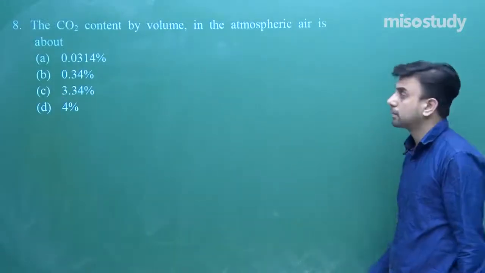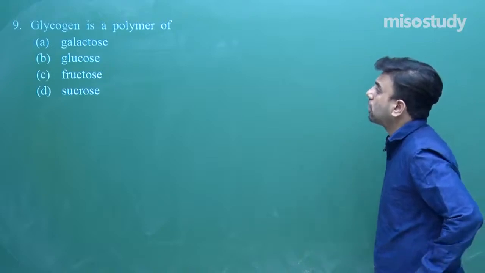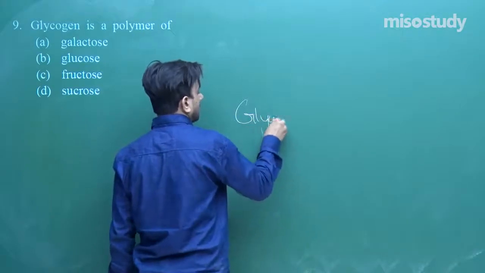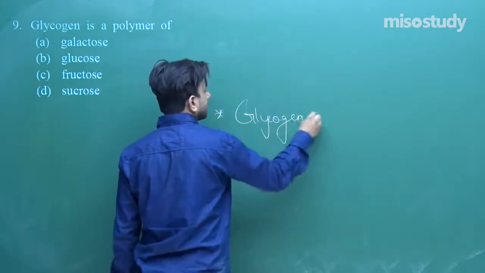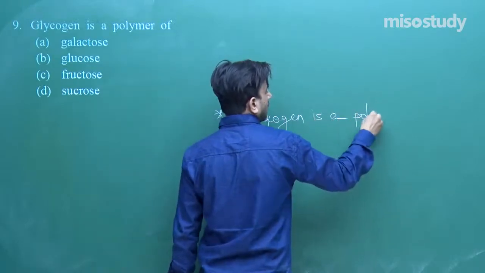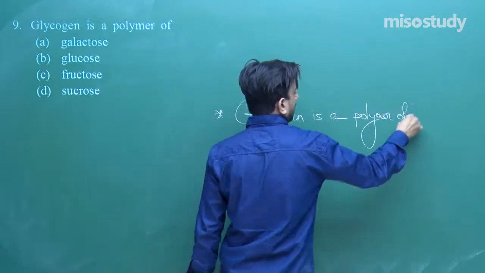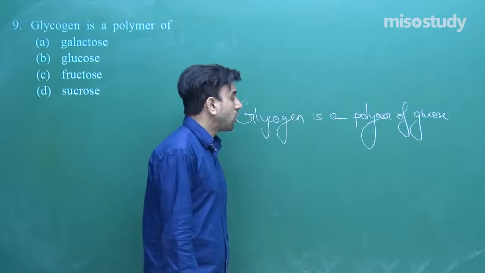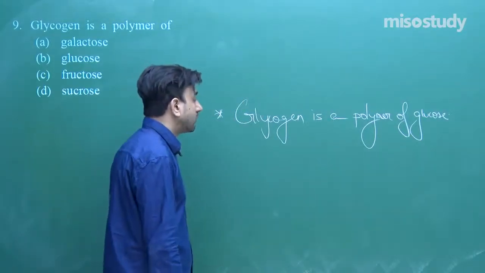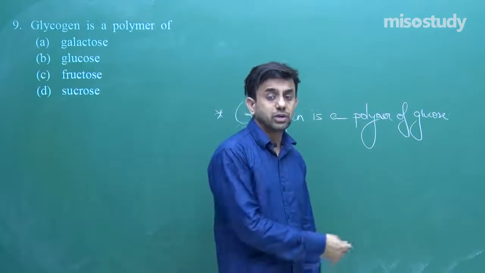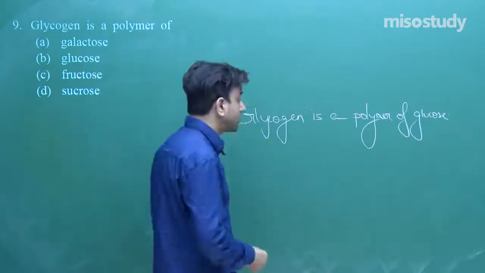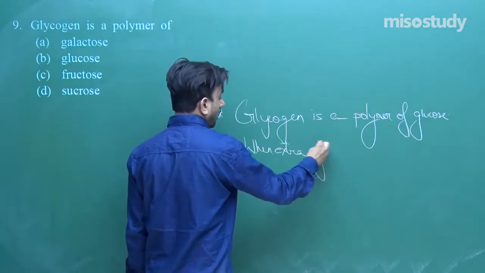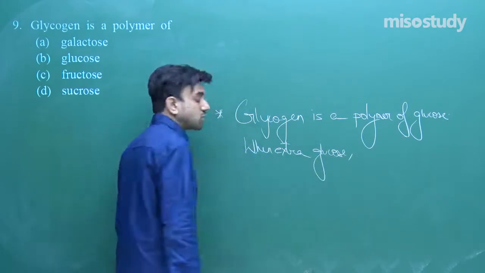Let's talk about the next question. Glycogen is a polymer of, right? We all know that glycogen is a polymer of glucose, right? Glycogen is a polymer of glucose, and when there is extra glucose in the body, it is transferred to glycogen,